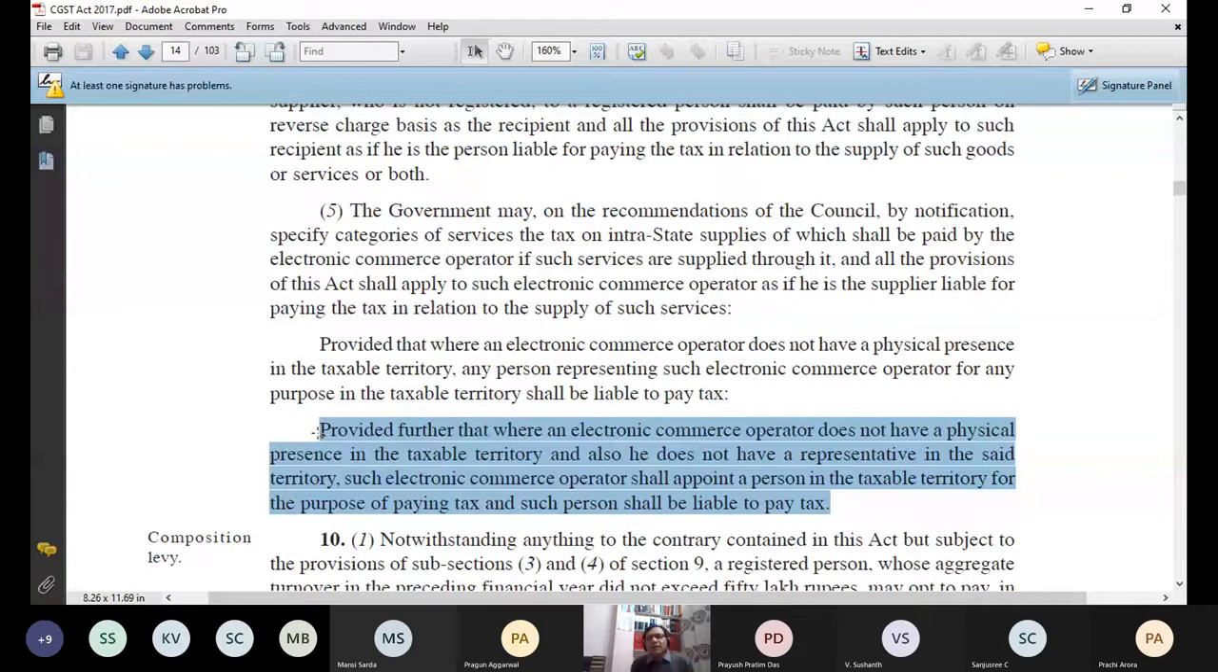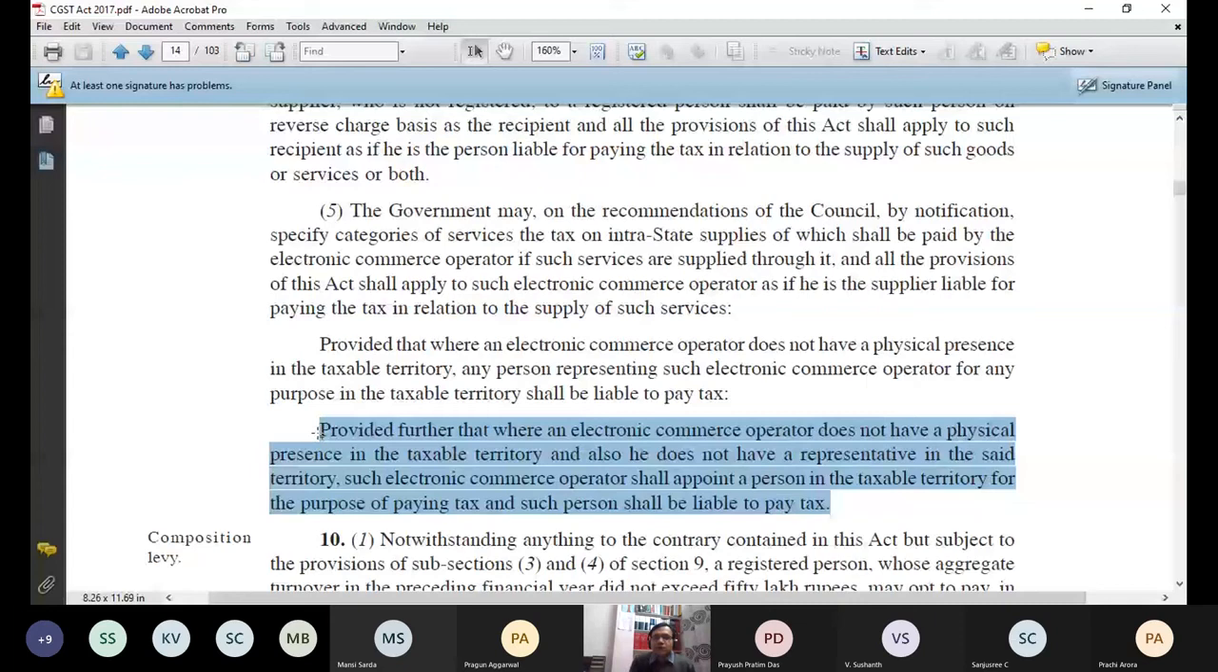But for the time being, government has given this responsibility only for services and not for all the services which are supplied through electronic commerce operator. I will tell you those services which, if supplied through electronic commerce operator, simple example is Ola cabs, Ola, Uber, etc. Those are the services which are covered under 9(5). I will show you the notifications later on.